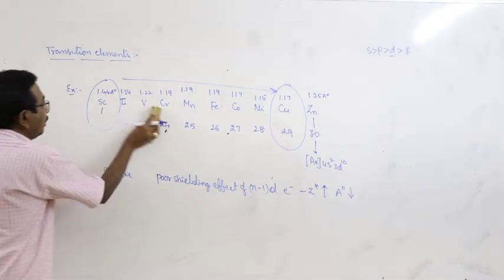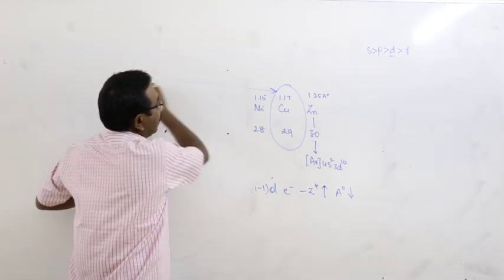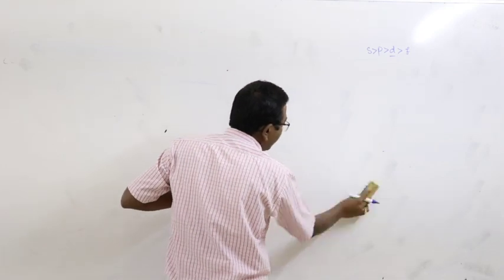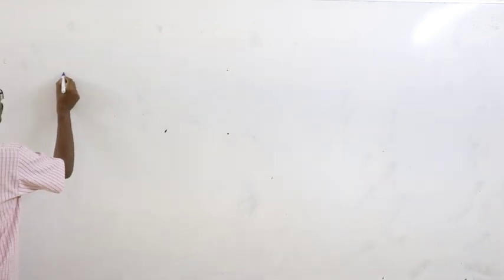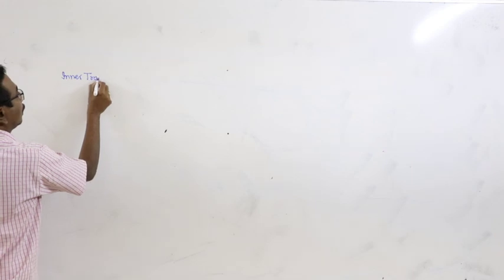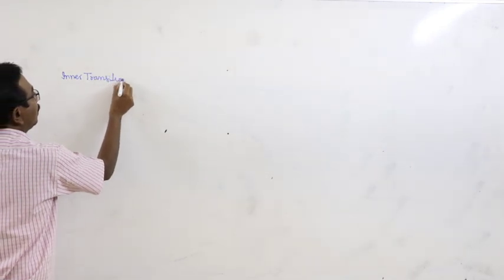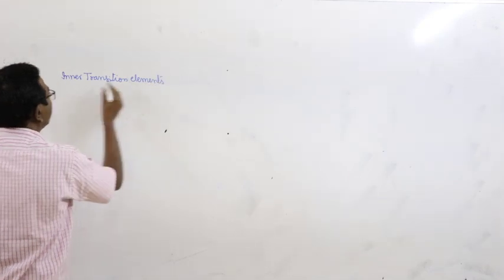And then a very, very important one, that is the variation of the atomic radius in inner transition elements.